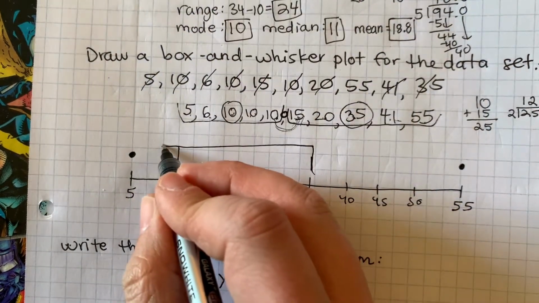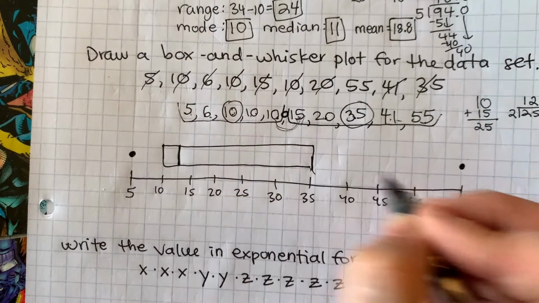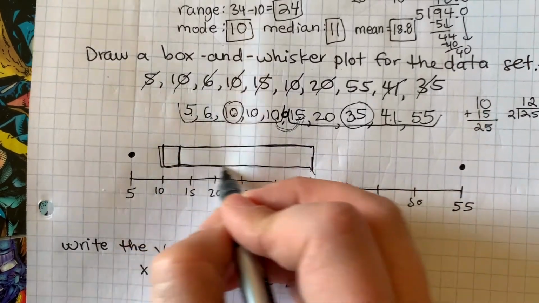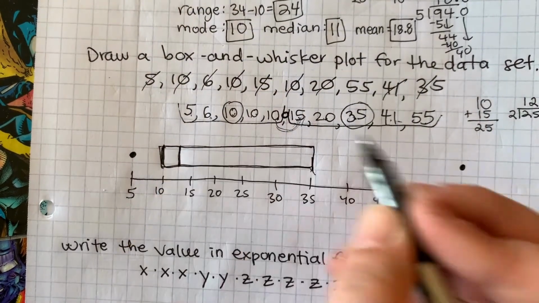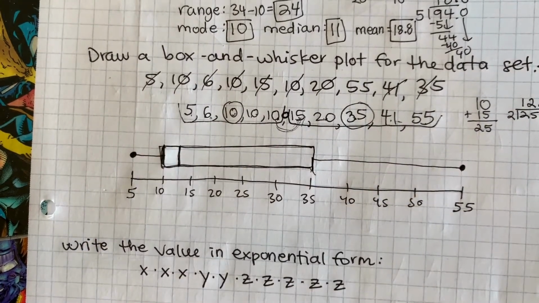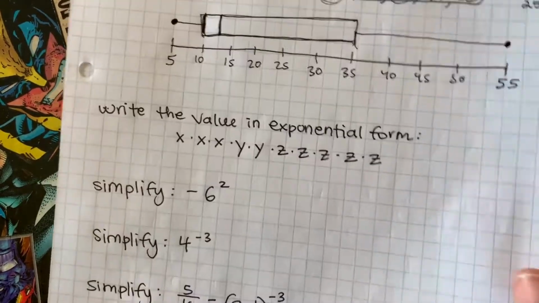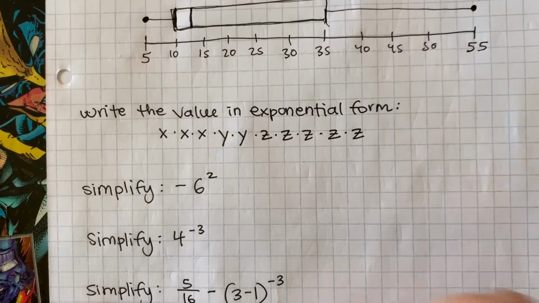Oh, yuck. That is a terrible box. There's my median. Here's my box. Oh, right here. Okay. And then here are my whiskers, just like that. Okay. All right. On to exponents. We are so close to the end, my friends.